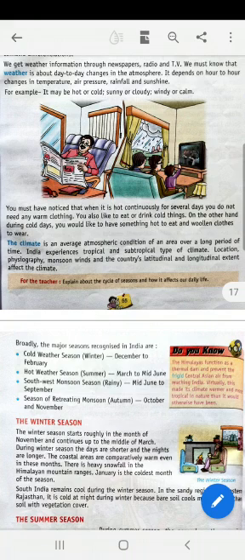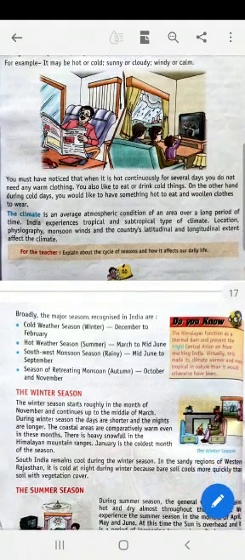Now let's come to the climate. The climate is the average atmospheric condition of an area over a long period of time. That is, if a certain type of atmospheric condition is there for months, for years, then that becomes the climate.